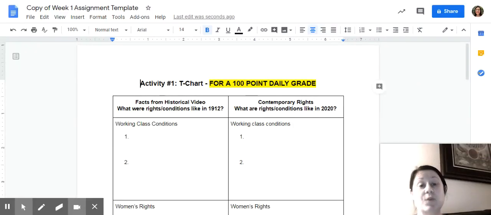This is the Week 1 assignment template that I created for you in Schoology. Remember, when you click on it, it will prompt you to make a copy. Please make a copy with your first and last name and the class period and share the document with me. Let's take a closer look.